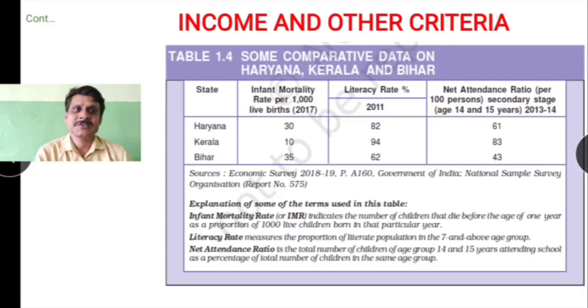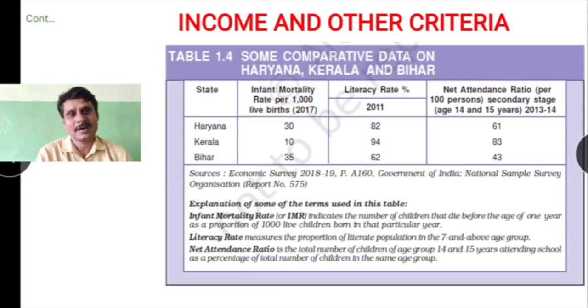Then we have net attendance ratio. Again, it is less when compared to the state of Kerala. See, children, here Kerala, though the per capita income is slightly less than Haryana, it is better, and it has also other performance in terms of infant mortality rate, where it is just 10 infants. Then literacy rate is very high, which is highest among the states of India, that is 94%. Then net attendance ratio is also very good, 83.